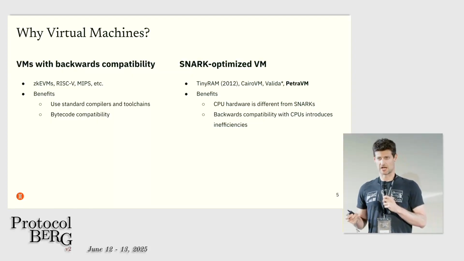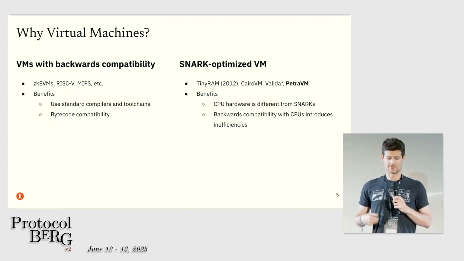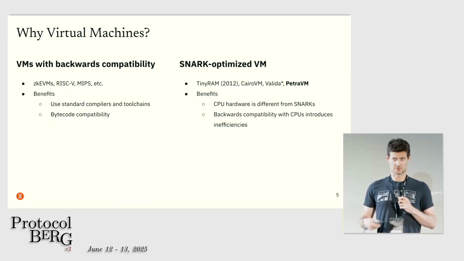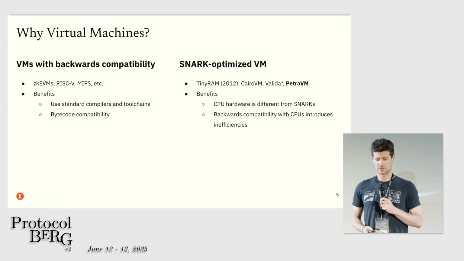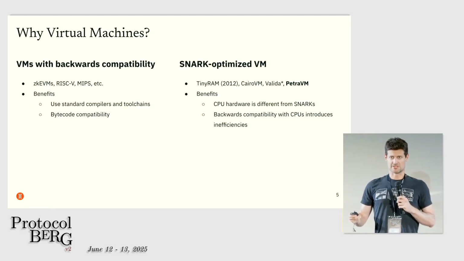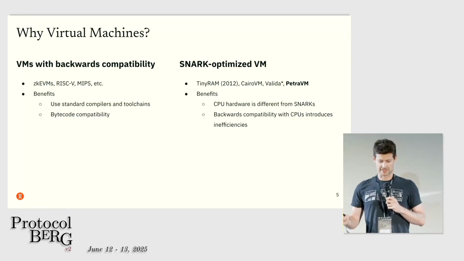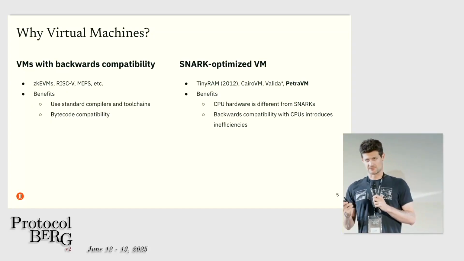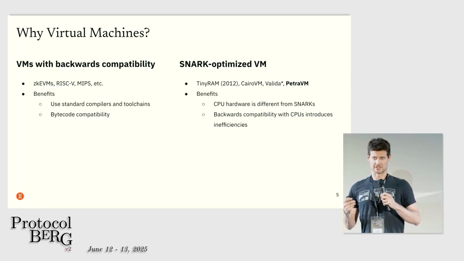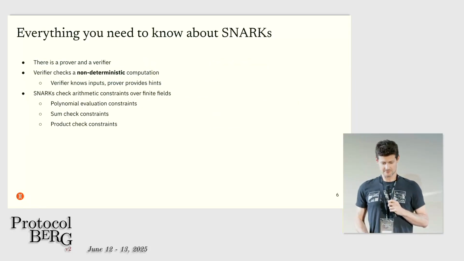So there are SNARK-optimized VMs as well, like the Cairo VM or TinyRAM, which was a really early work going back to 2012. And Petra VM is one of these virtual machines that's specially designed for efficient proving to take advantage of the complexities of the underlying model.